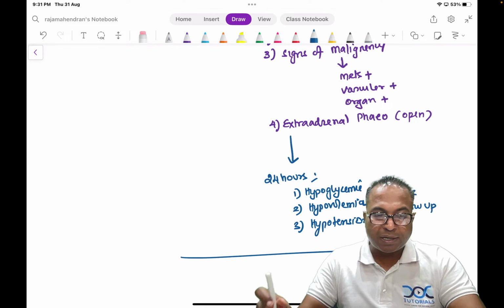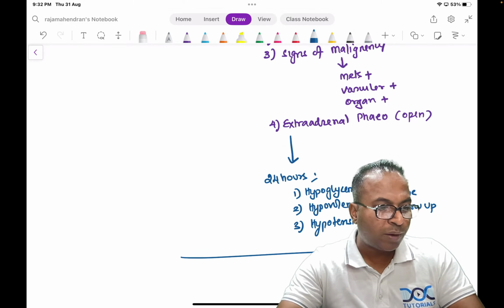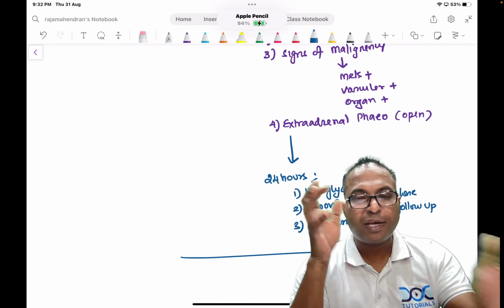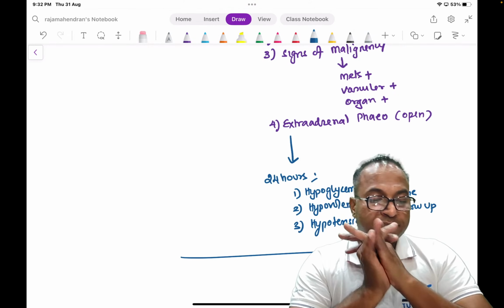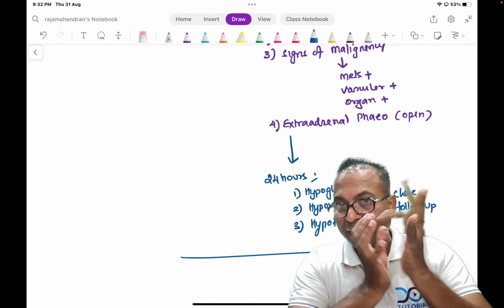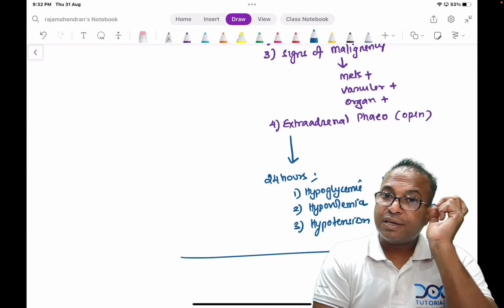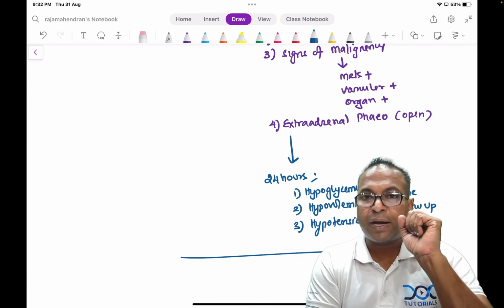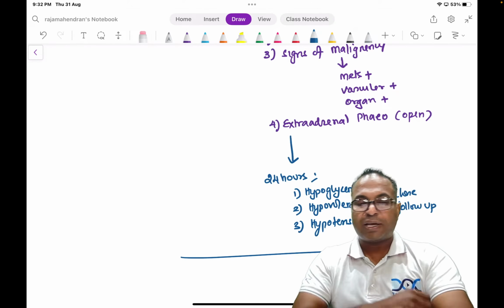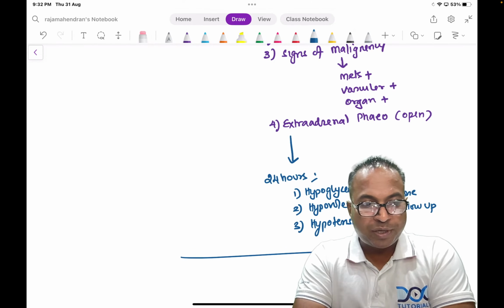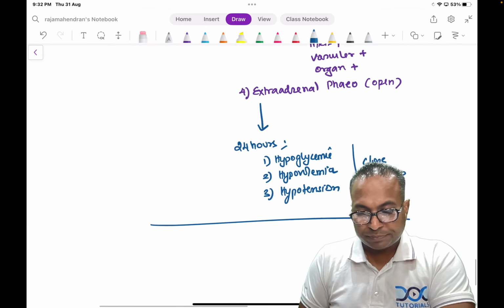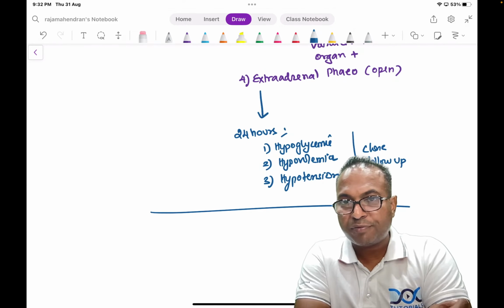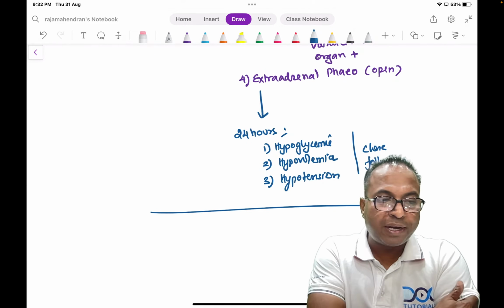This is a very important topic, clinical Thursday of phaeochromocytoma. If you have any doubts, please post me because this is a classical topic. It's an essay question for final years. It is a high yield topic for the FMGE exam, and it is a must know topic for INICET and NEET PG. So I hope this will cover most of the graduates. I thought of discussing this as a clinical Thursday topic. This is the first clinical Thursday topic in DocTutorials.